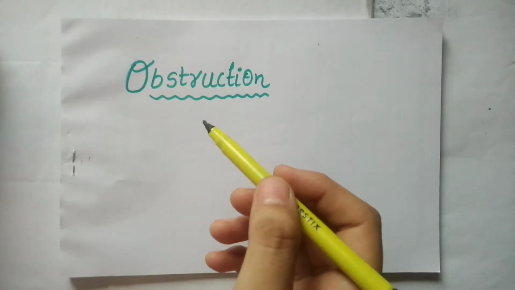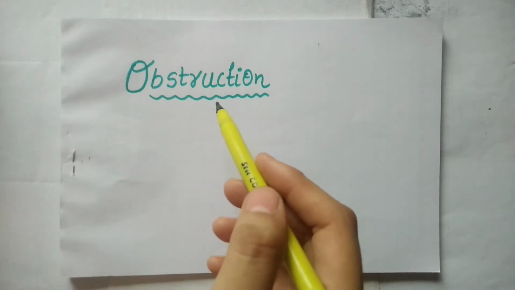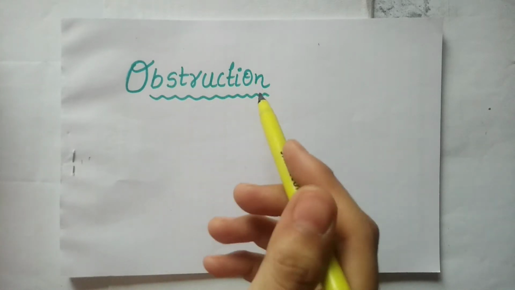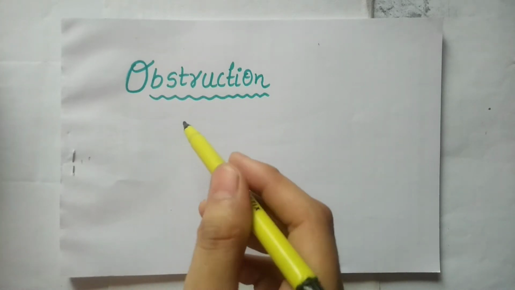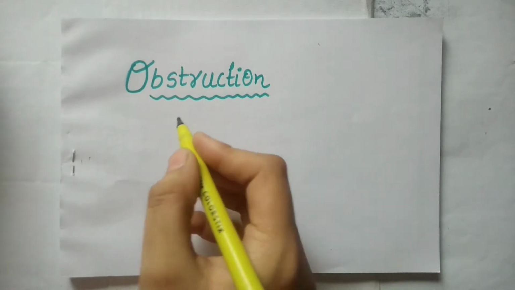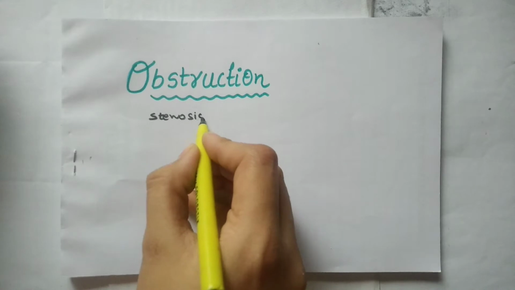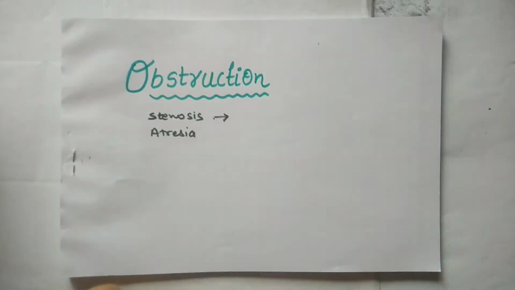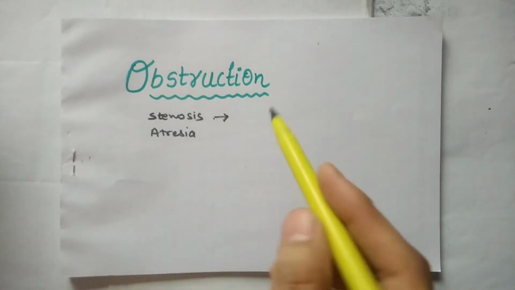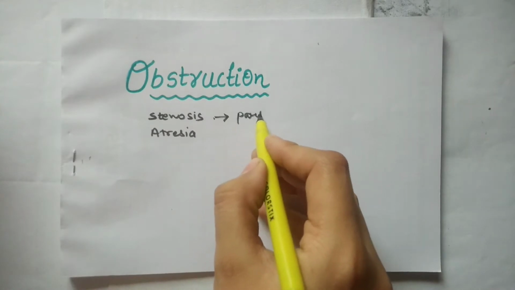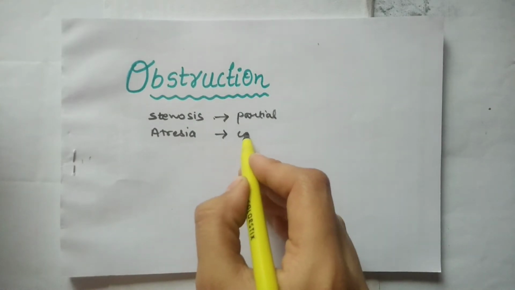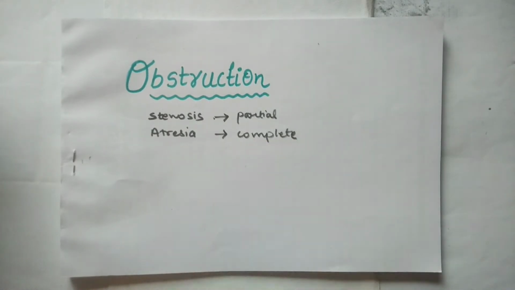When any passage or any path is blocked by something, we call it obstruction. In medical terms, there are two terms, stenosis and atresia. Stenosis is for partial obstruction, whereas atresia is for complete obstruction.